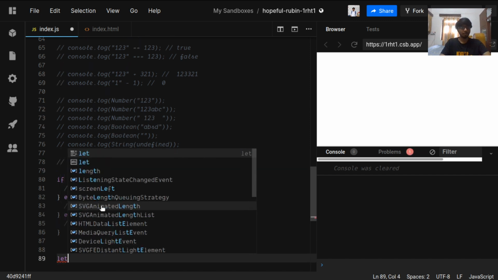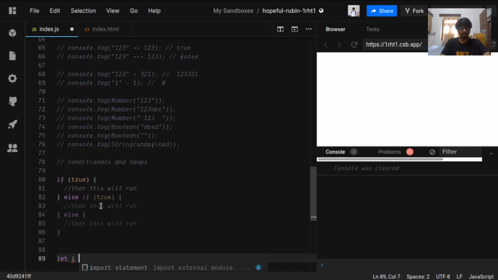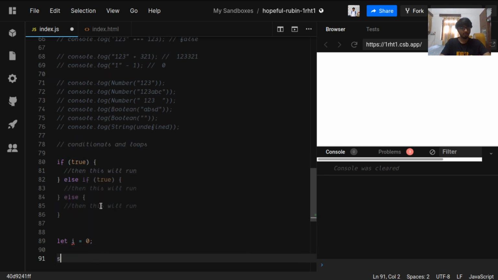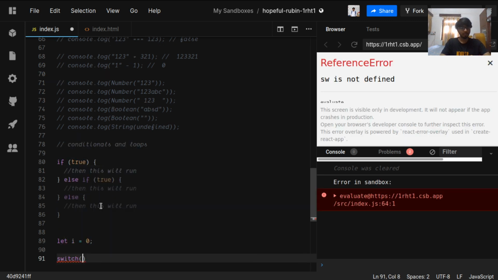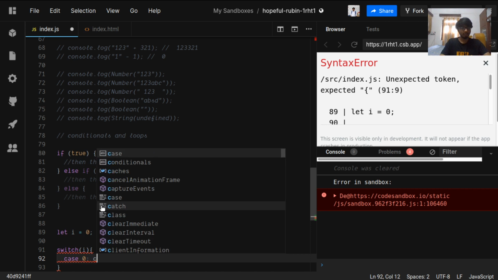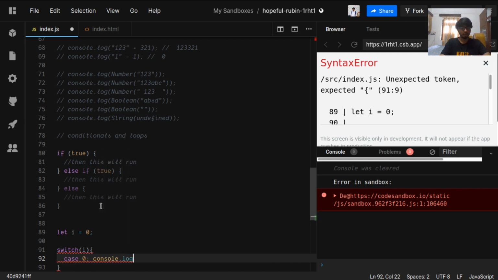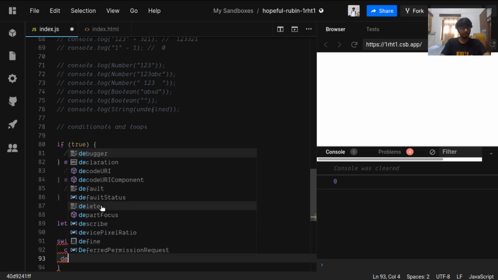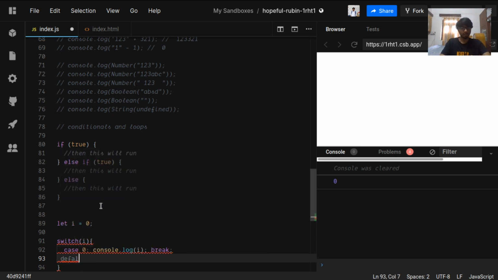We have a switch also in JavaScript. Let i equal 0, switch on i. In the switch we have case 0, we console log i and we break. It works just the same as C and C++, no difference.